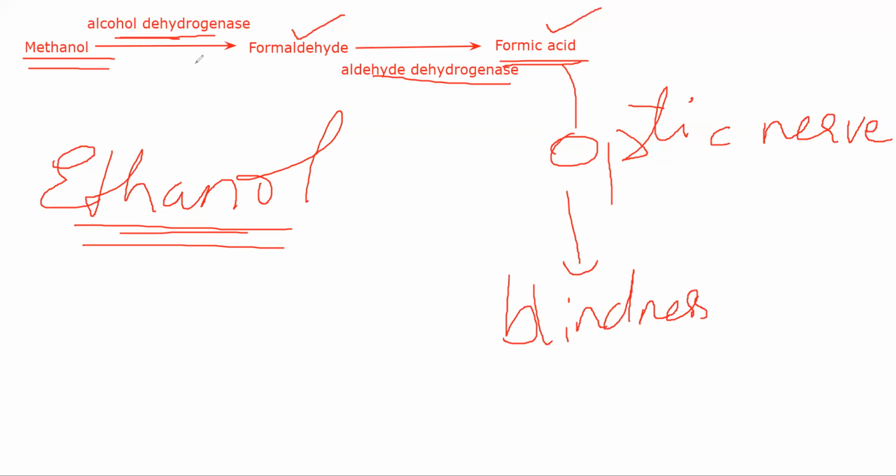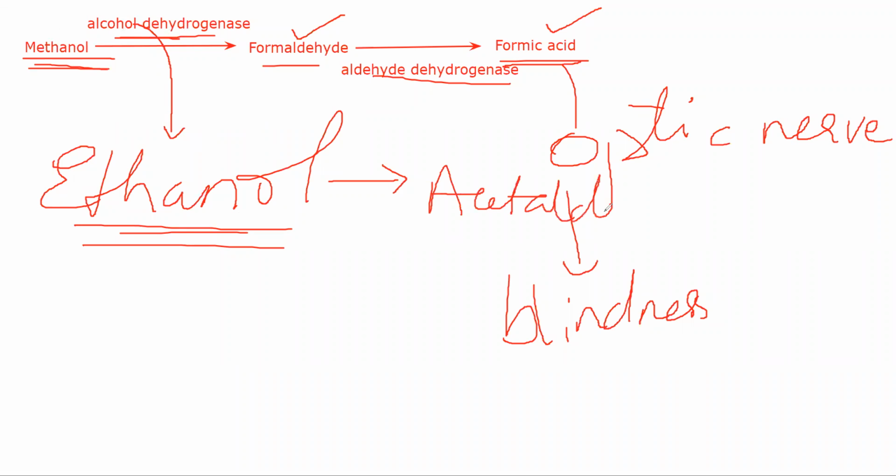Because of this, what happens here is that instead of being applied to methanol, alcohol dehydrogenase will start metabolizing ethanol. To put it another way, methanol is using alcohol dehydrogenase to form formaldehyde, right? If you give ethanol to a patient who has methanol poisoning, whatever alcohol dehydrogenase is being used by methanol, all of it, or most of it, will be robbed away by ethanol. So ethanol gets converted using alcohol dehydrogenase into acetaldehyde.